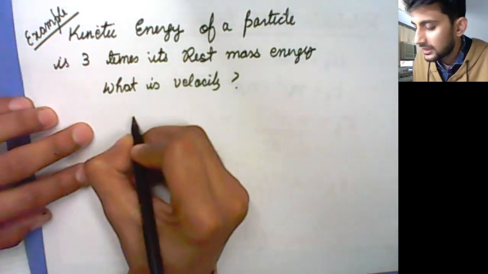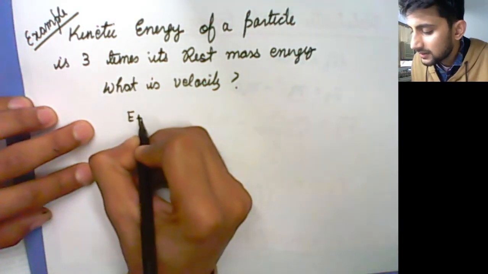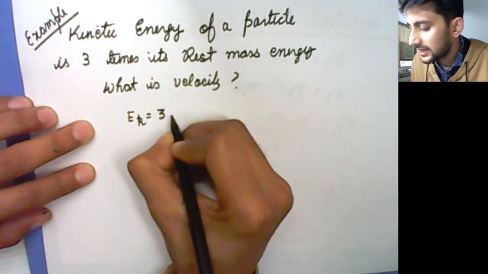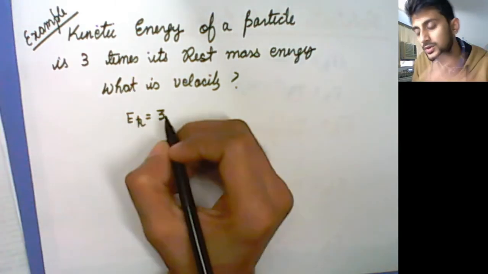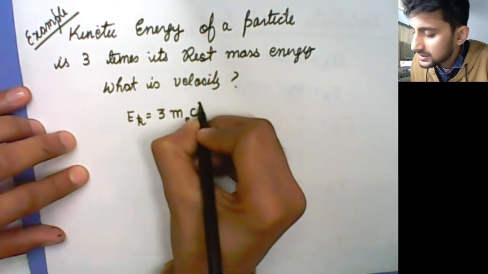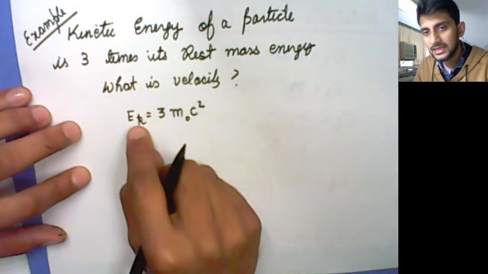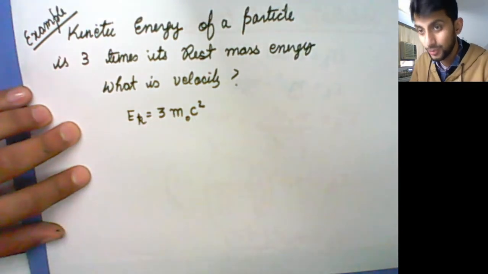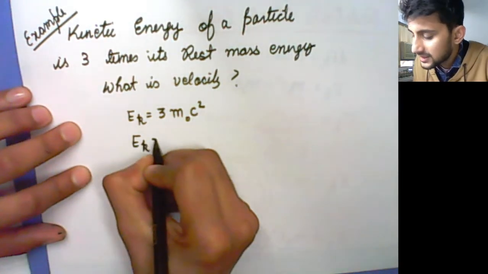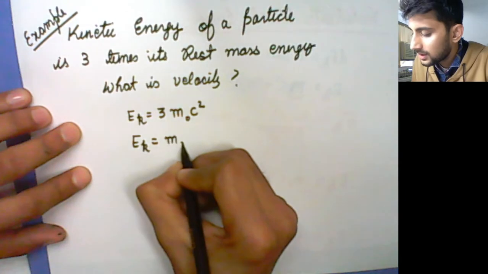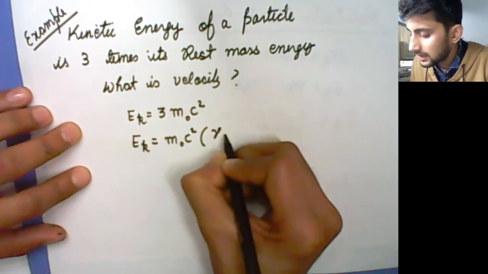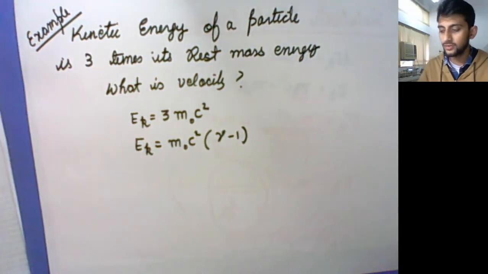So it's given that ek is 3 times the rest mass energy, whose expression is m naught c square. So ek is 3 m naught c square, but you also know that ek is given by m naught c square into gamma minus 1. That's how we write it.